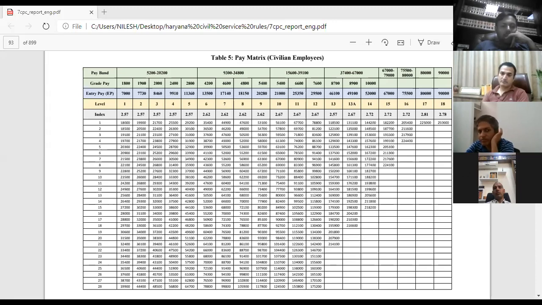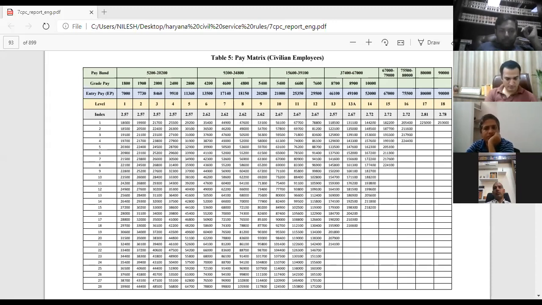But if you multiply 18,500 rupees with 3%, the amount you will get will be in and around 600 rupees. So what they did is they made it 600 rupees.